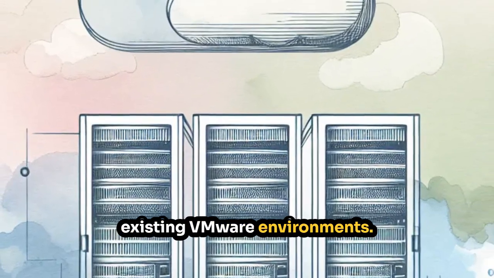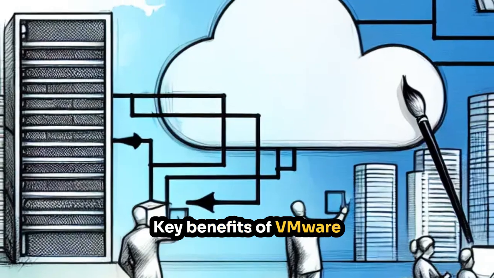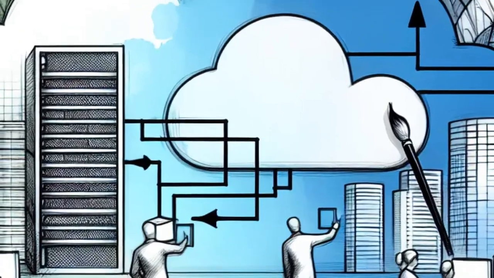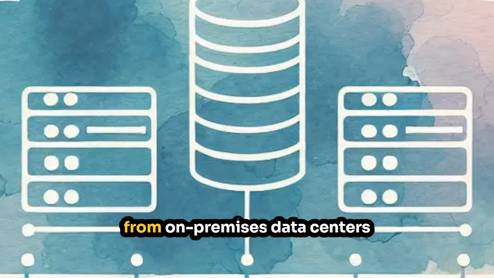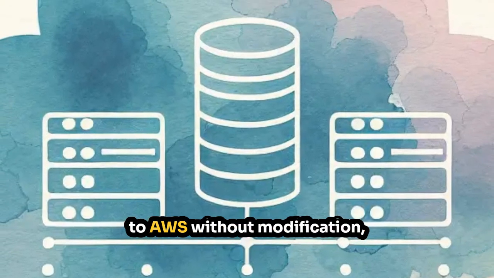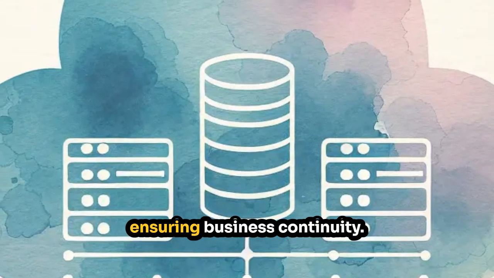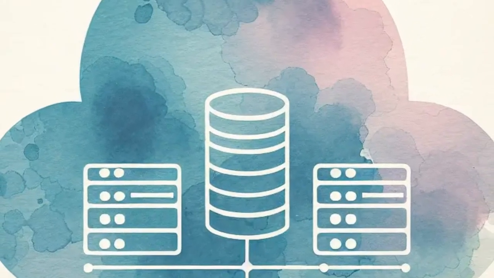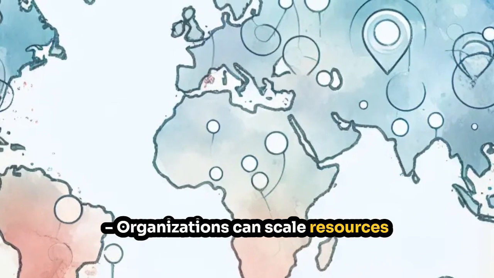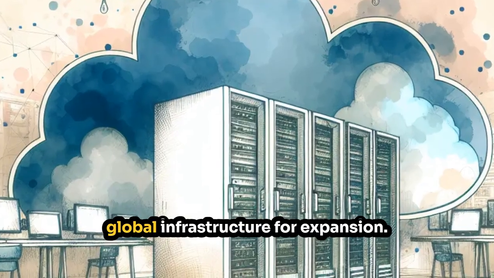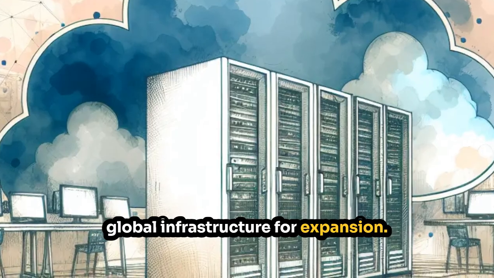existing VMware environments. Key benefits of VMware Cloud on AWS include seamless workload mobility. Businesses can migrate applications from on-premises data centers to AWS without modification, ensuring business continuity. Hybrid cloud scalability. Organizations can scale resources on demand, leveraging AWS's global infrastructure for expansion.